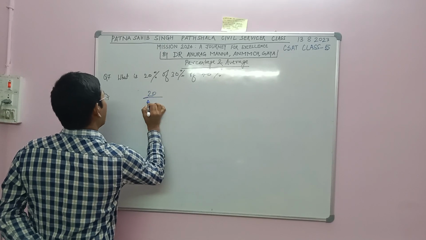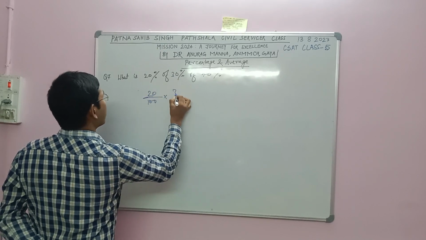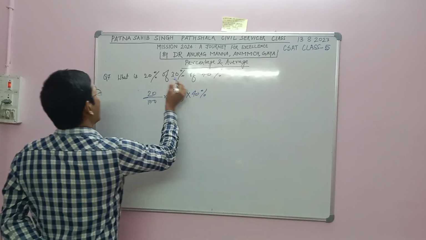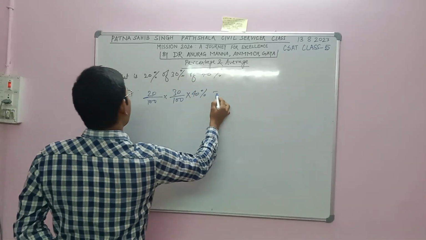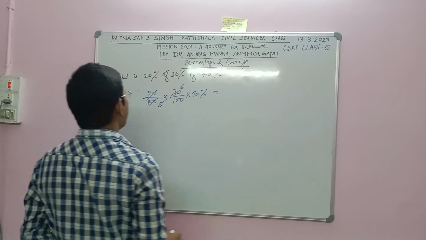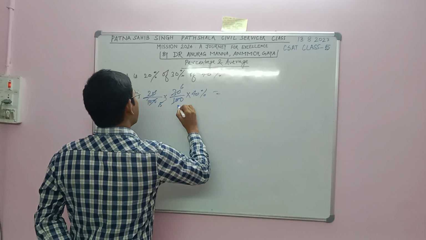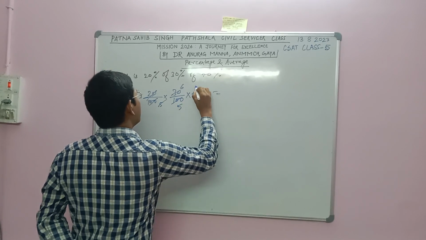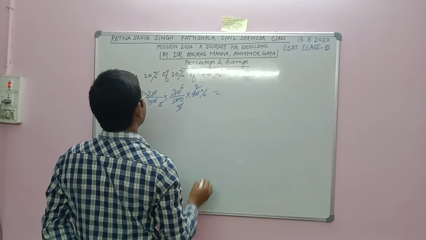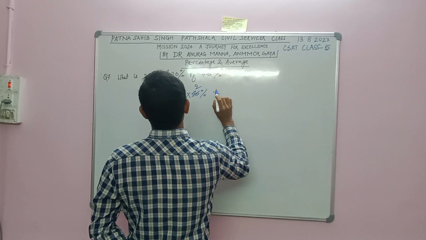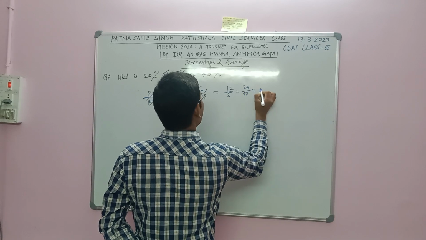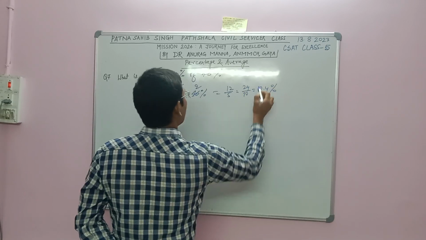So 20 divided by 100 is 20%, of 30%, which is 30 by 100, of 40%. 20% of 30% of 40% will be this much. Simplifying, 12 by 5, so it will be 24 by 10, that is 2.4%.